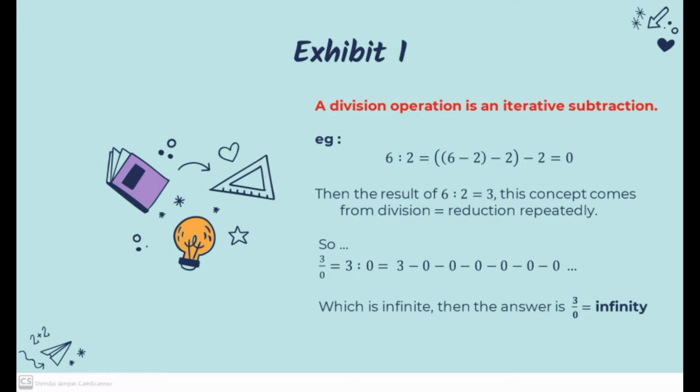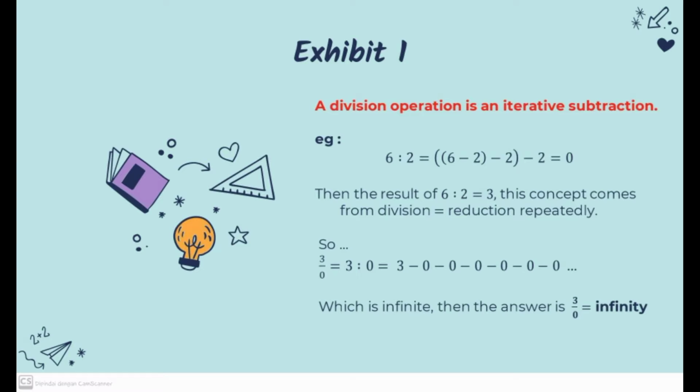A division operation is an iterative subtraction. We take an example: 6 divided by 2 equals 6 minus 2 minus 2 minus 2 equals 0, until the result equals 0. 6 divided by 2 equals 3 because we subtract 3 times repeatedly. This concept comes from division equals repeated reduction.